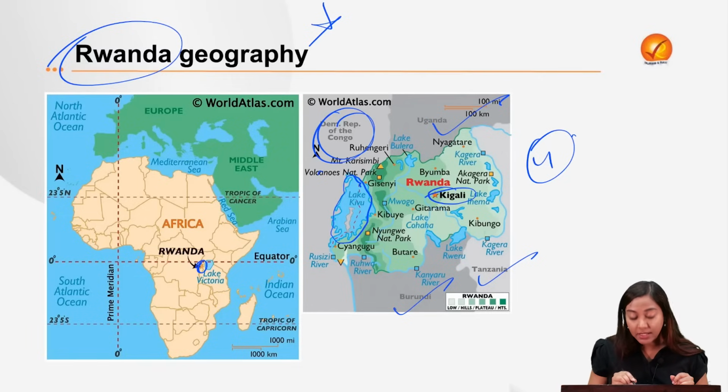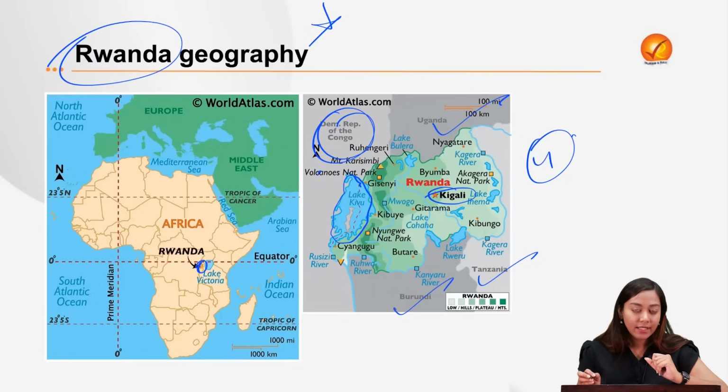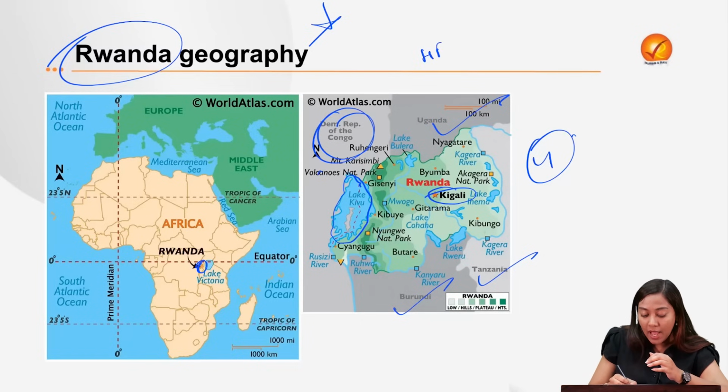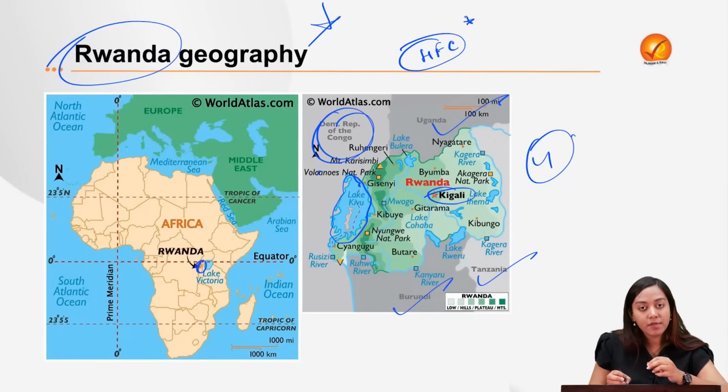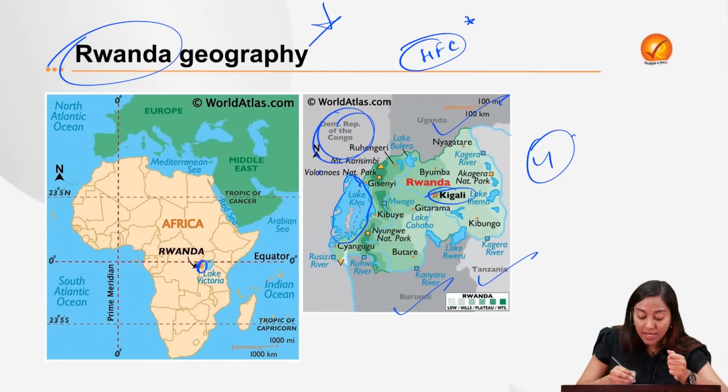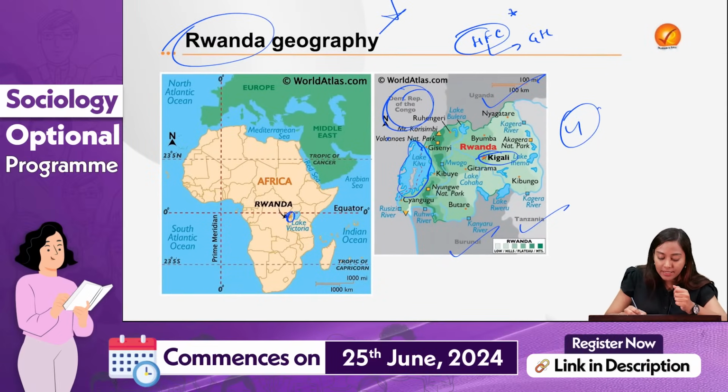Rwanda has its capital in Kigali. Are you able to recall Kigali? It is the Kigali Agreement for the phase-down of hydrofluorocarbons, not chlorofluorocarbons. Why hydrofluorocarbons? They are already not ozone depleting substances, but they are very potent greenhouse gases. So the Kigali Agreement was set up in Rwanda only.